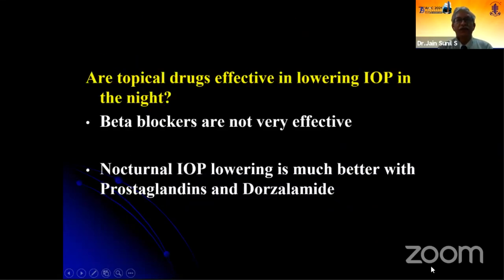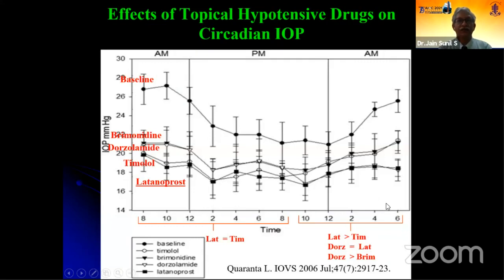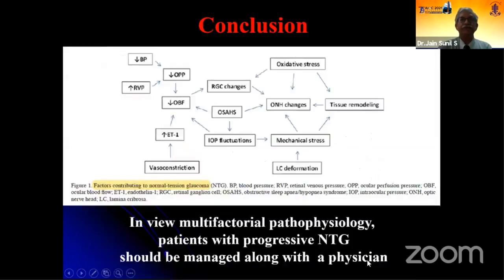Are topical drugs effective in IOP lowering? Beta blockers are not very effective at night, and nocturnal IOP lowering is much better with prostaglandins and dorzolamide. As this graph shows, where they analyzed the daytime, that is morning 8 to evening 8, the effect of latanoprost was almost similar to timolol on the diurnal effect. But at night time, latanoprost has a better effect than timolol. Dorzolamide was similar to latanoprost, and dorzolamide was better than brimonidine.